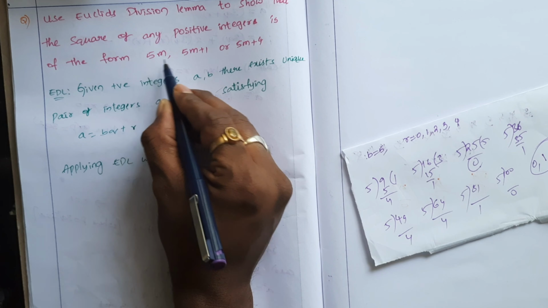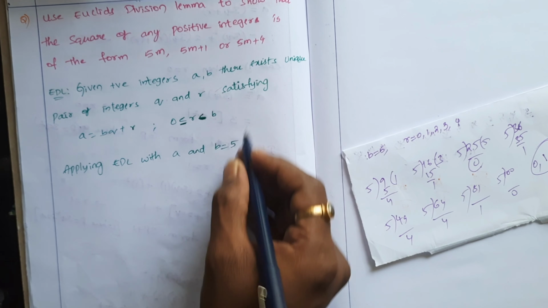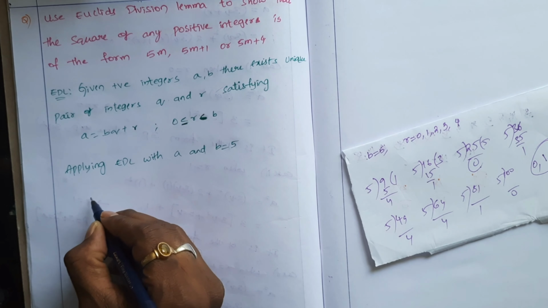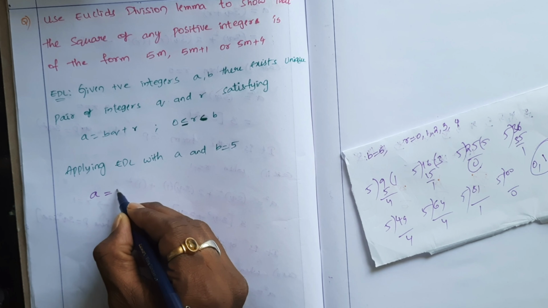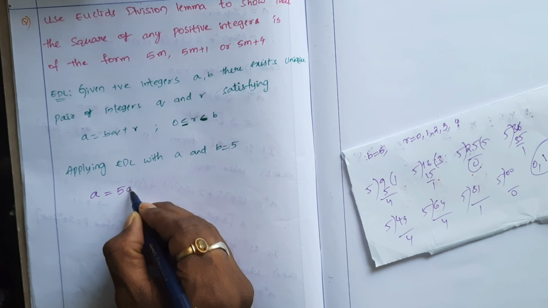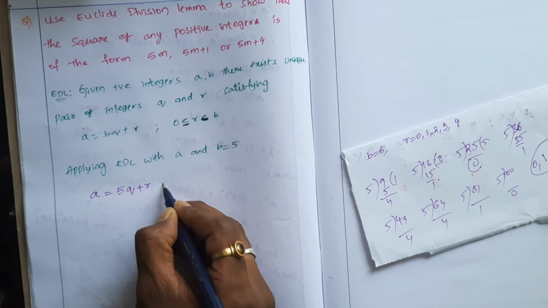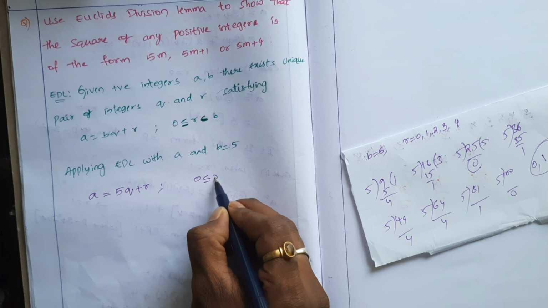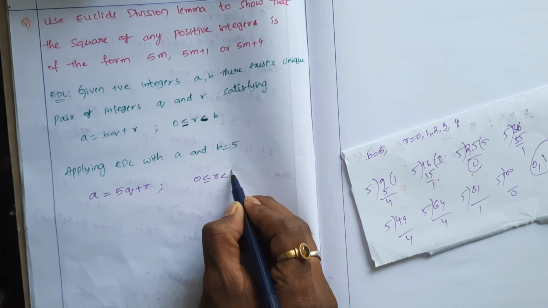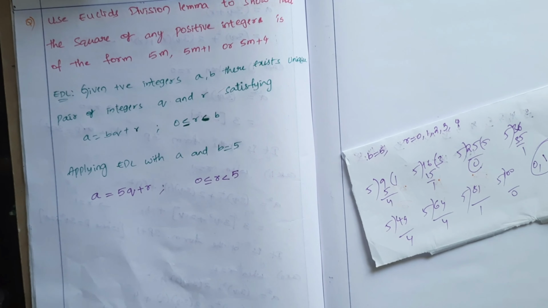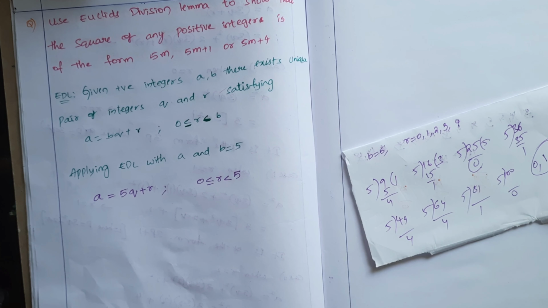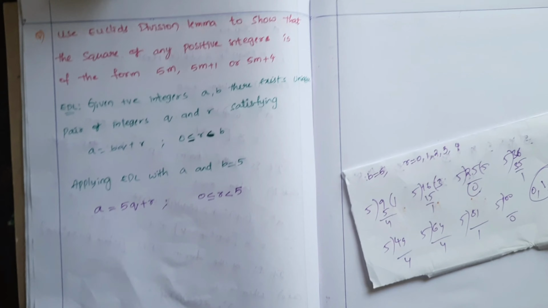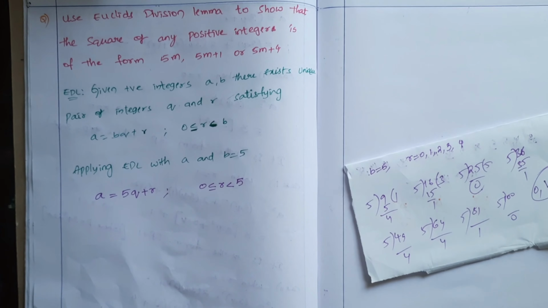See here, the question is 5m, 5m plus 1, 5m plus 4. Take divisor 5. So by Euclid's division lemma, a is equal to divisor into quotient plus remainder, and what is the condition for r? 0 less than or equal to r, which is less than 5. So less than 5 means the possible remainders are 0, 1, 2, 3 and 4.